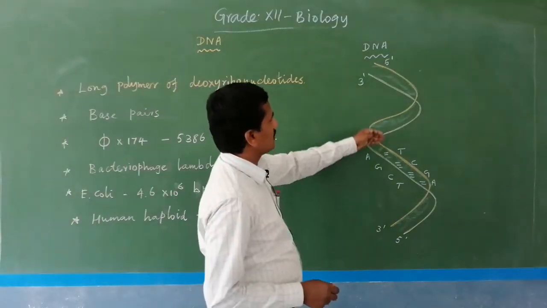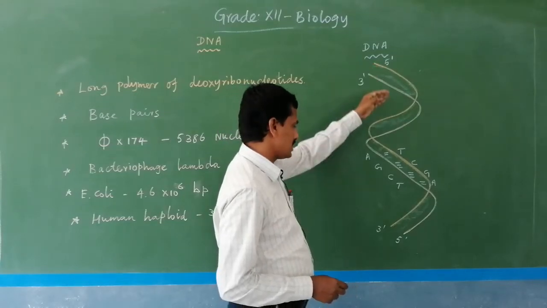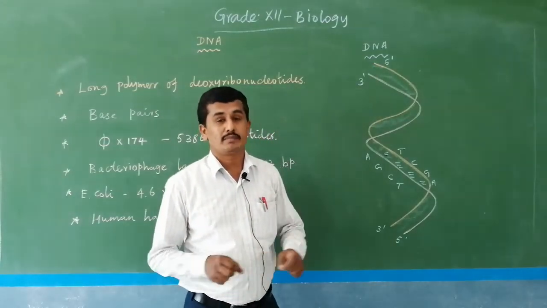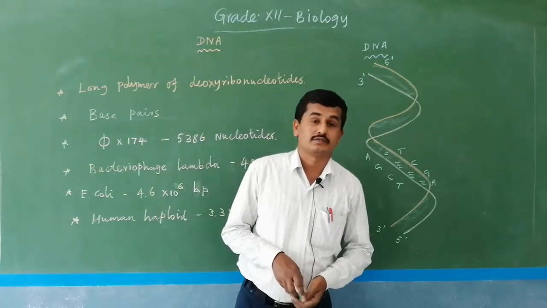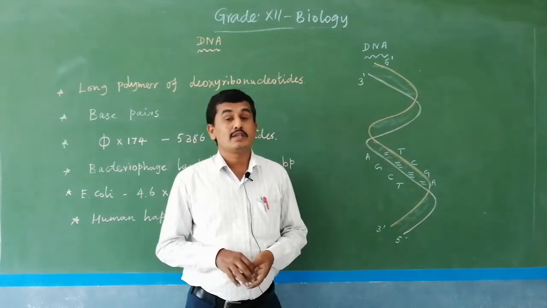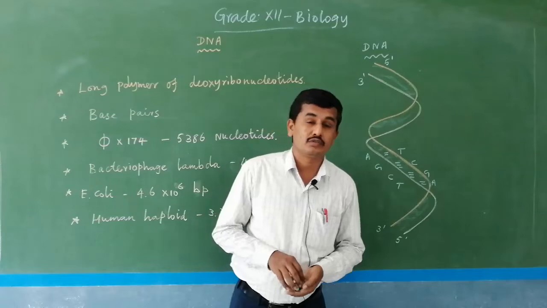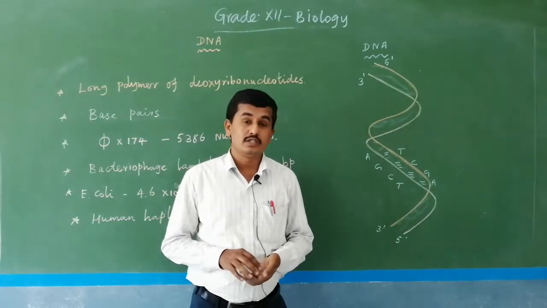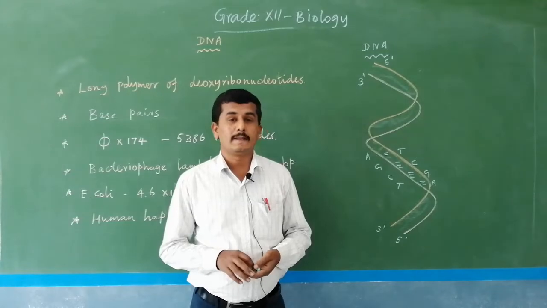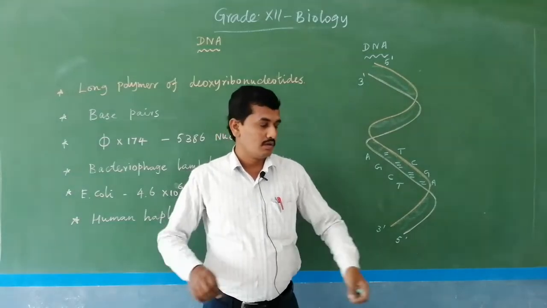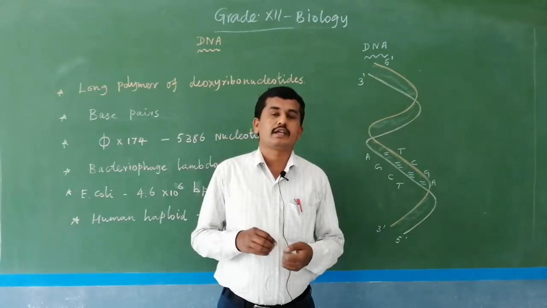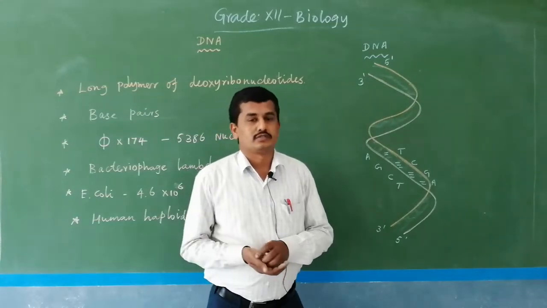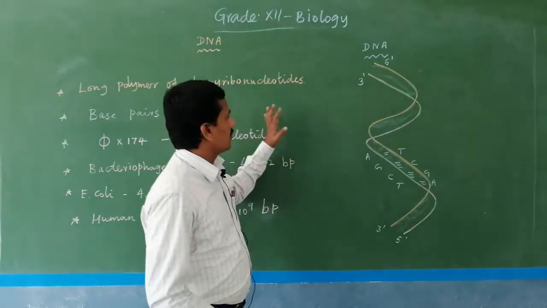So there is a variety of nucleotides. Normally a human single cell's DNA is approximately 2.2 meters in length. 2.2 meters. The cell itself is simple; only with a microscope can you see the cell. The nucleus is even smaller than the cell. But how is this long polymer of DNA packed inside the nucleus? In the next section. So this is the first brief idea about DNA.